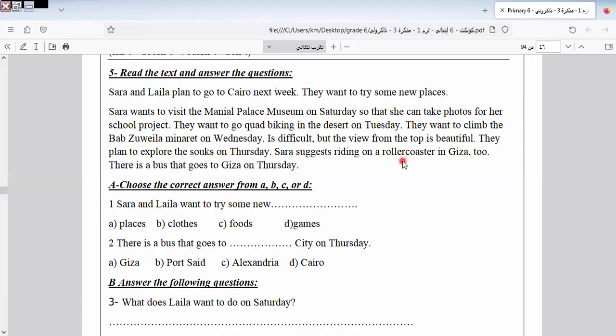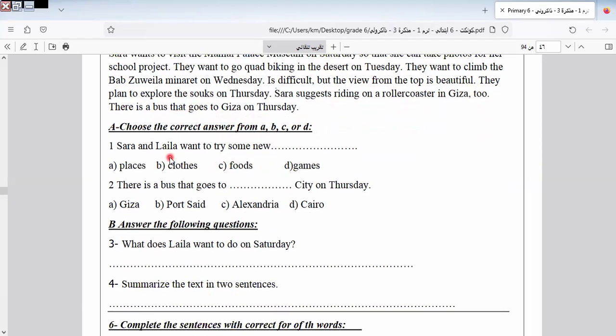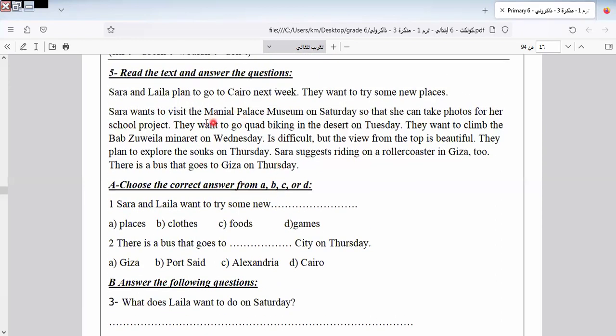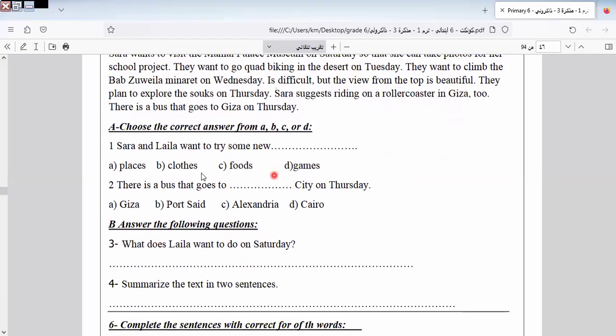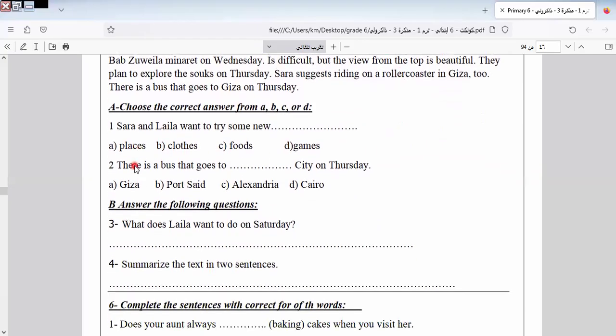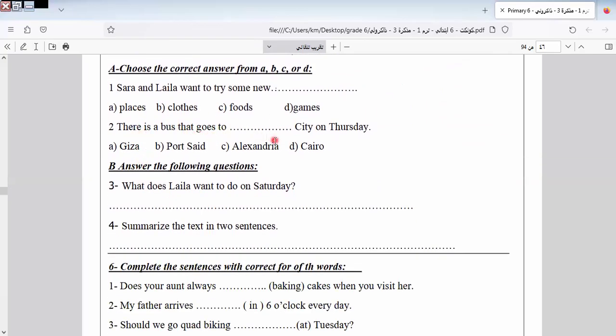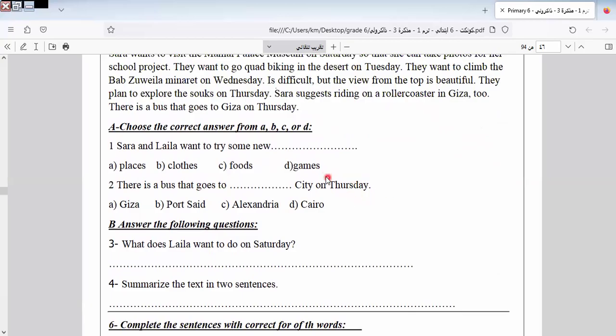Sarah suggested riding on a roller coaster in Giza too. There is a bus that goes to Giza on Thursday. Sarah and Layla want to try some new what here? As we know, new places. So I select this one. There is a bus that goes to Giza on Thursday.